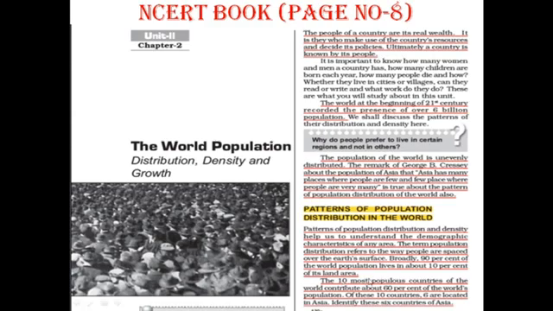The 10 most populous countries of the world contribute about 60% of the world's population. And out of these 10 countries, 6 are located in Asia.